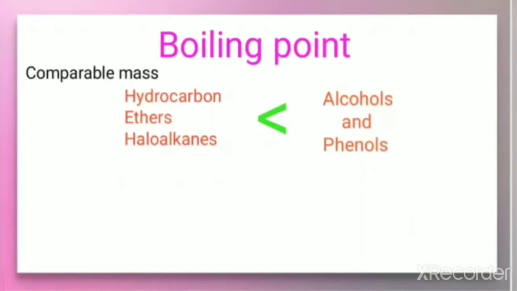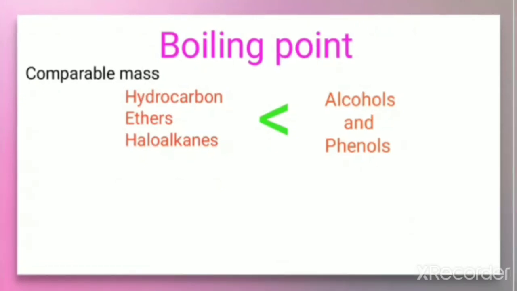But it is also observed that alcohols generally have a higher boiling point as compared to other organic compounds of similar molecular mass, such as hydrocarbons, ethers, haloalkanes.